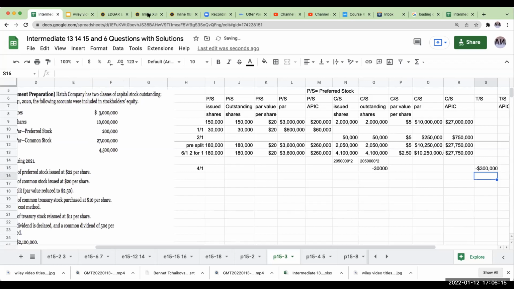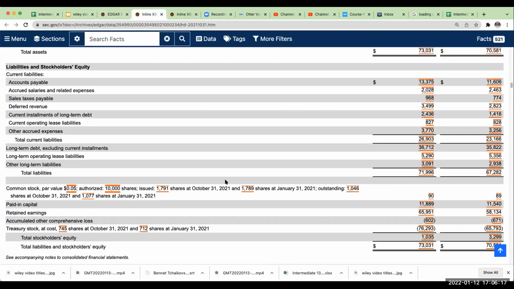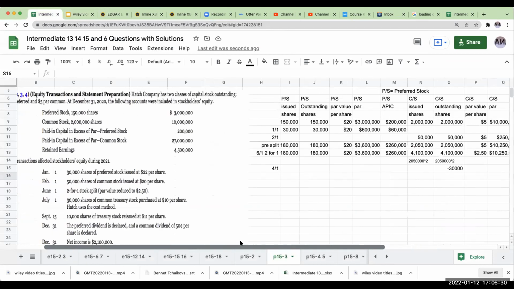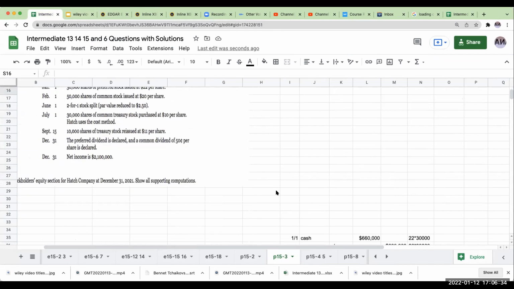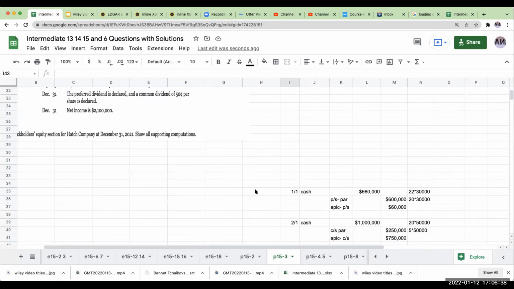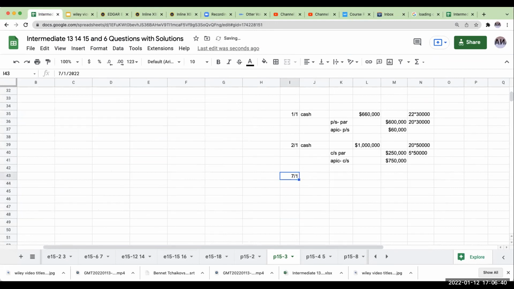Please take the time to look at the Home Depot. This is probably the best example of treasury stock that's out there. When you show treasury stock, it's going to show as a debit balance, because when I do the journal entry for the treasury stock, right, 30,000 shares repurchased at 10 per share. So this over here is going to be 7/1. I'm going to debit treasury stock.